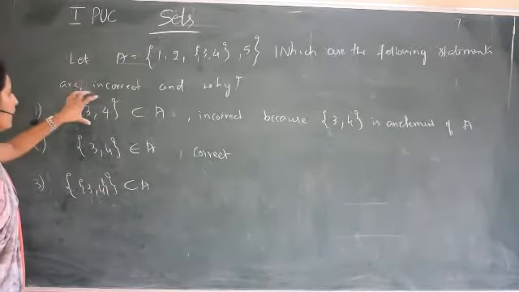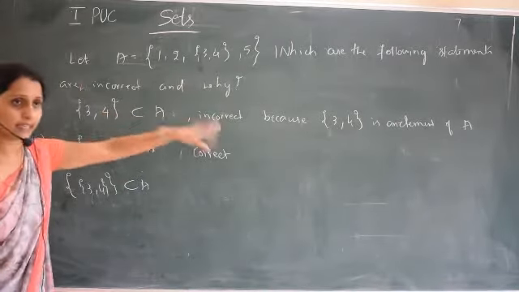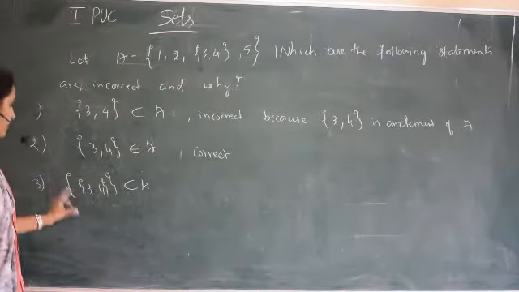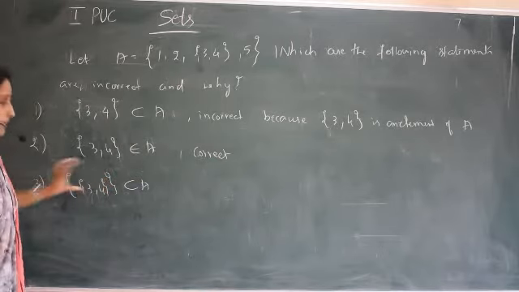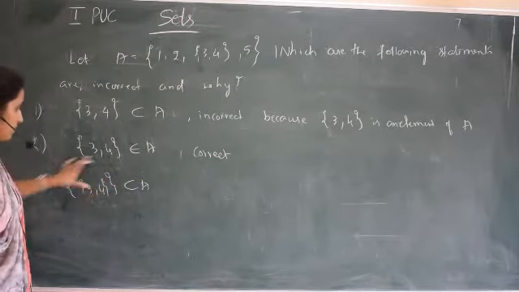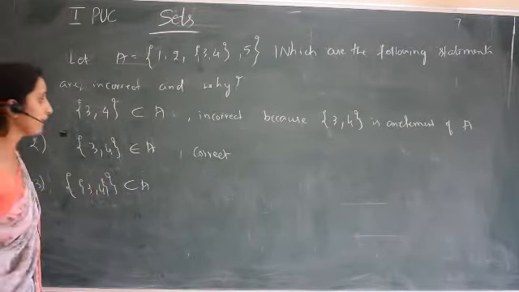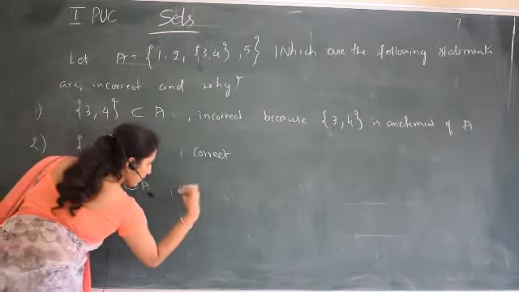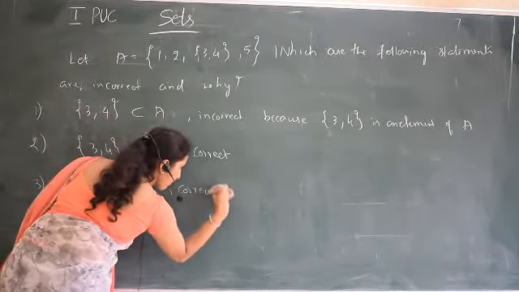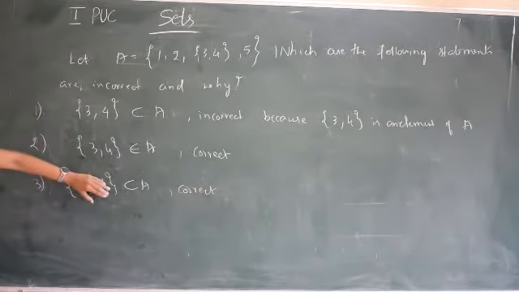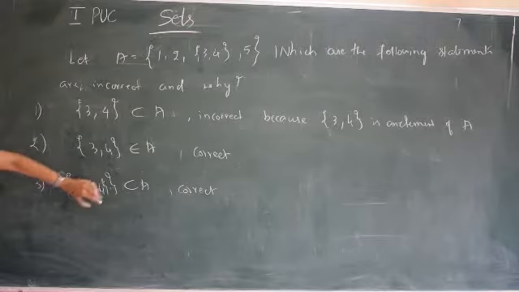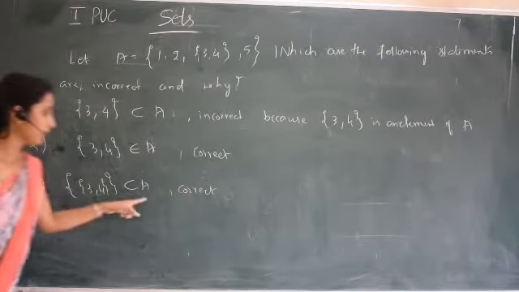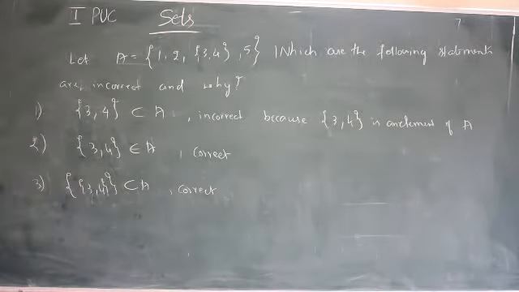Now element contained in A is incorrect. But a set of that element, in flower brackets, becomes a big set, so that is contained in A is correct. It is correct because inside it is an element, so when we write it, it becomes a subset. So set is contained in A, and it is a correct one.